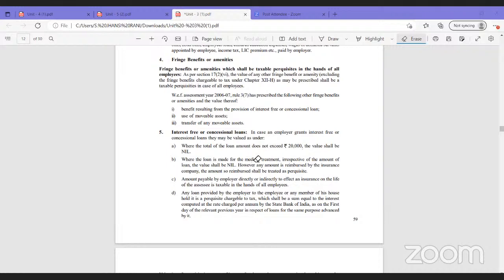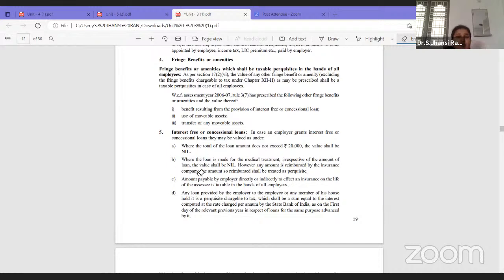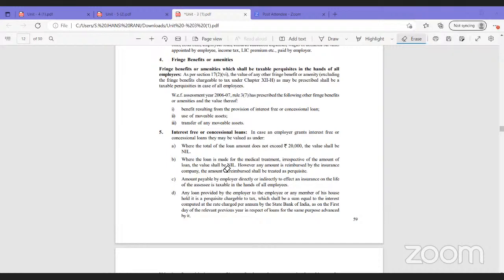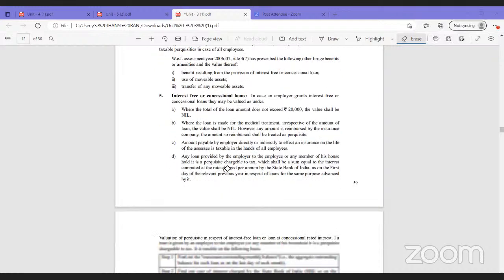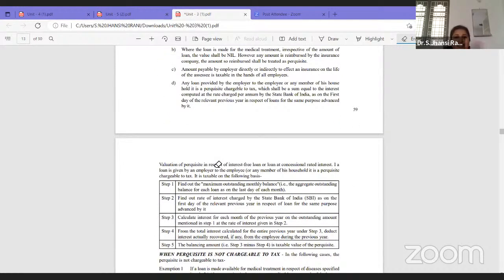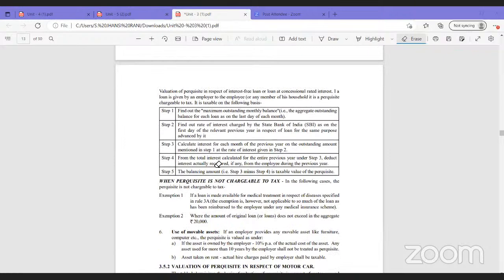Similarly, if you are taking any loan for medical treatment, it is exempted. Irrespective of the amount of the loan, the value shall be nil. But if you are taking any reimbursement from an insurance company, then it is taxable. So these are the few things, and again, they mention what actually should be treated.